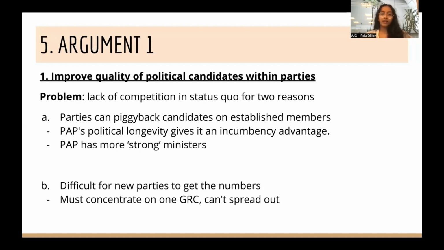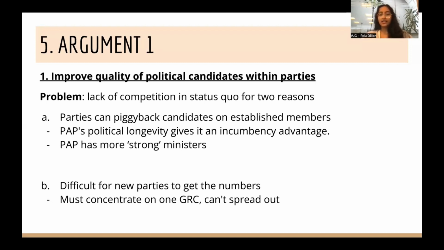So the first argument, and I think the most strategic point for proposition to capitalize on, is the fact that there is a lack of competitiveness in the status quo. And by abolishing the GRC system, this is the only way to improve the quality of political candidates within parties, regardless of which party it is. So there's a problem for 2 reasons, incredibly important to set up the problem.